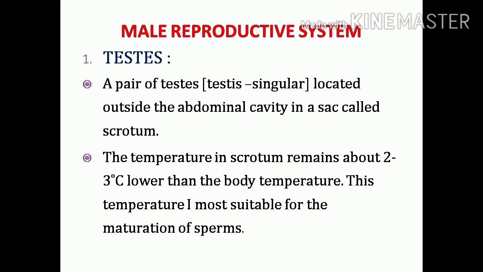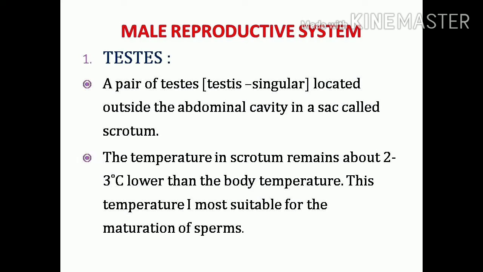Next, the male reproductive system. In the male reproductive system, we can see the following organs as well as glands: testes, vas deferens, urethra, penis, and accessory glands. First one is the testes.